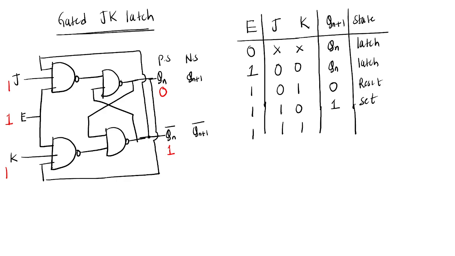Suppose J equals 1, K equals 1, enable equals 1. If you take Qn as 0, Qn bar becomes 1. I am taking this as the present state. This will be feedback. So 1 and 1 and 1 whole bar gives 0, and the 0 will be feedback, so 1 and 1 and 0 whole bar is 1. For 0, 1, what is the state?